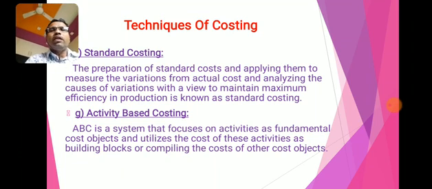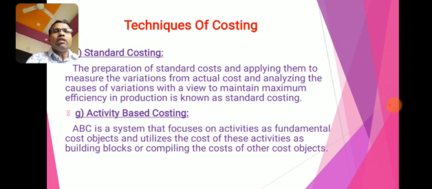In this technique, activity is important, and whatever cost there is is taken into account for a particular activity. This technique is called activity based costing.